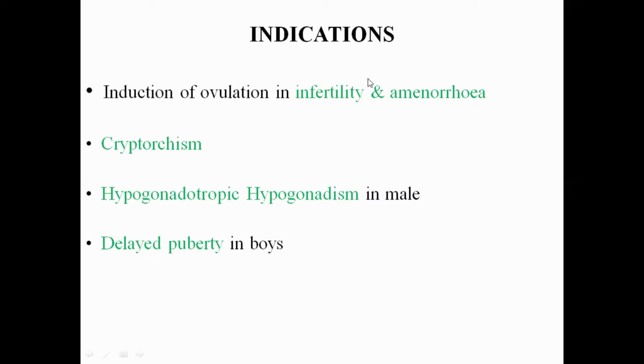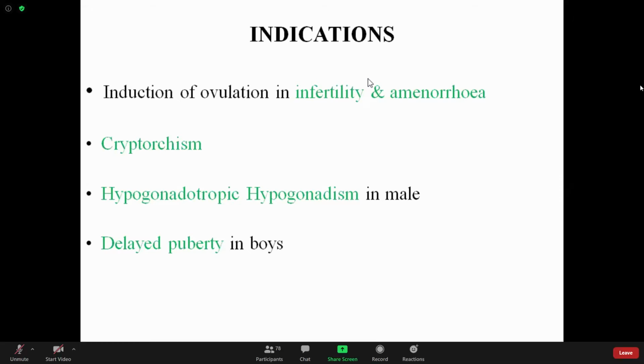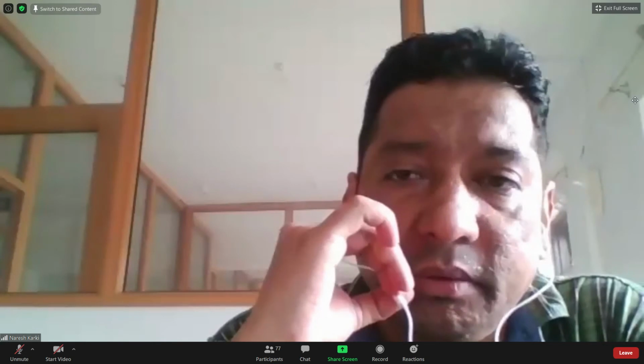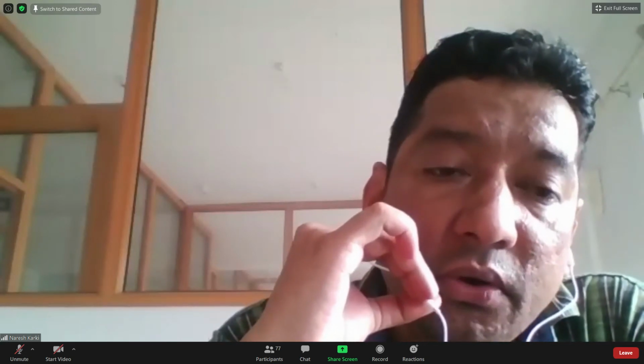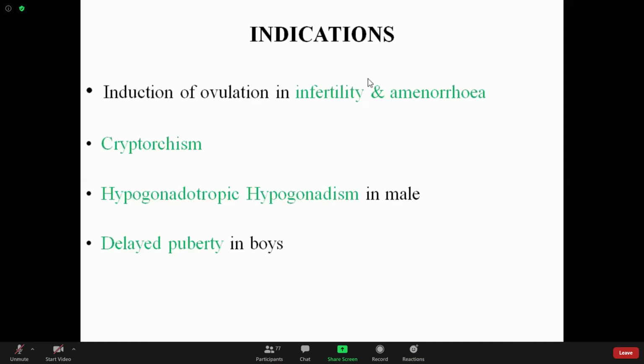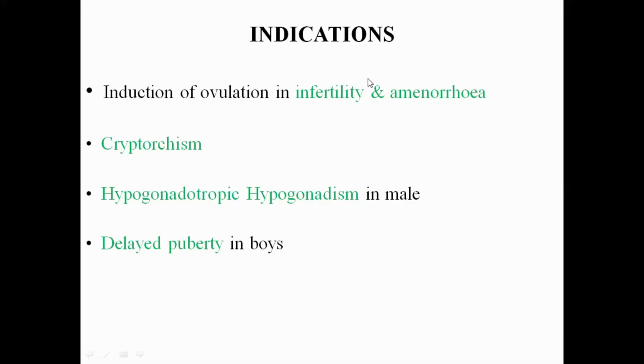So for the treatment of hypogonadotropic hypogonadism in the male, we need to give a gonadotropin preparation exogenously, which replaces the requirement of the luteinizing hormone and the follicle stimulating hormone in the human body. Okay, so hypogonadotropic hypogonadism. And the other indication is delayed puberty in the boys.